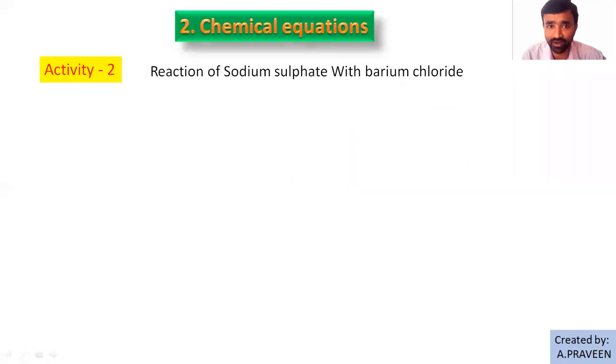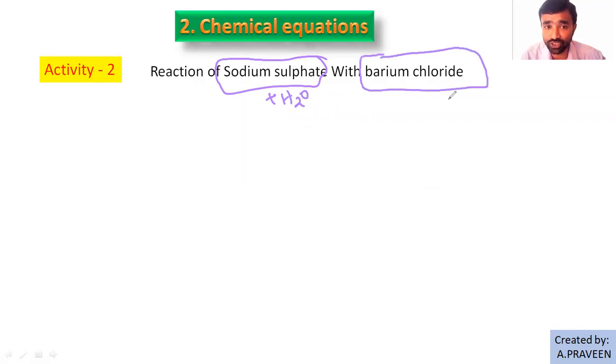Sodium sulfate and barium chloride. By adding these substances into the water, you get the aqueous solution of sodium sulfate and the aqueous solution of barium chloride, right? Those solutions you need to prepare.